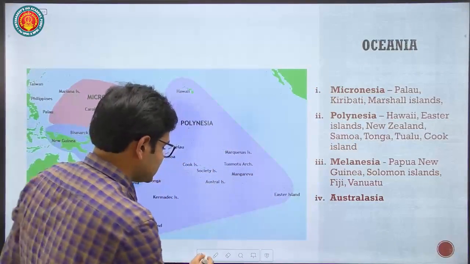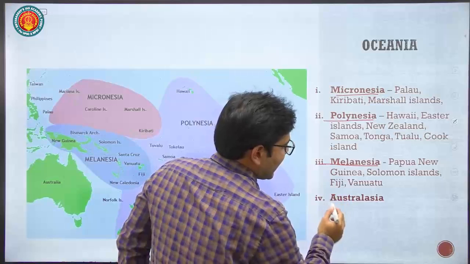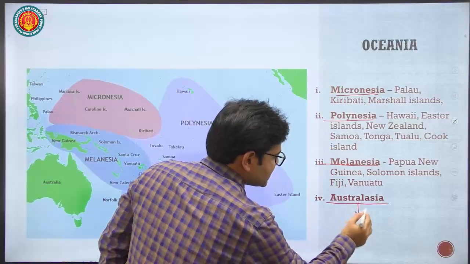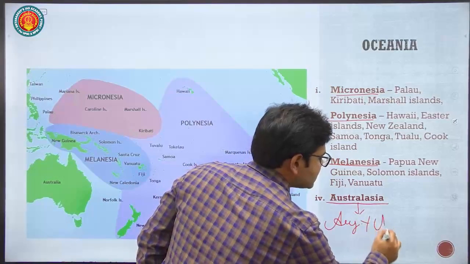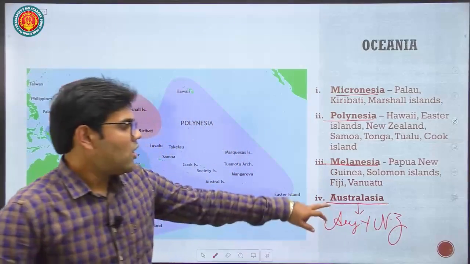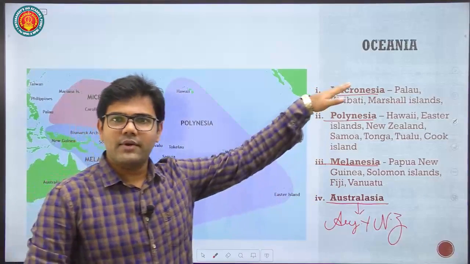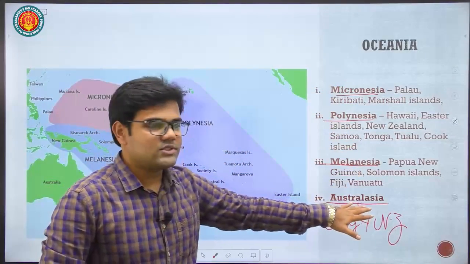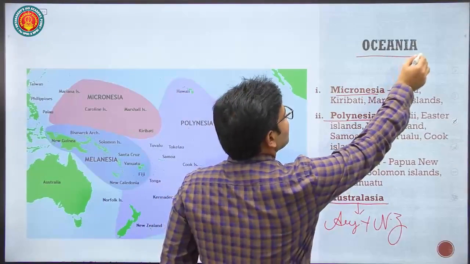So Oceania contains Micronesia, Polynesia, Melanesia, and Australasia. When I say Australasia, I mean the country of Australia plus the country of New Zealand. Together with Micronesia, Polynesia, and Melanesia, this region is called Oceania. So I hope the confusion regarding Australia as a country, Australia as a continent, Australasia, and the entire Oceania is cleared.